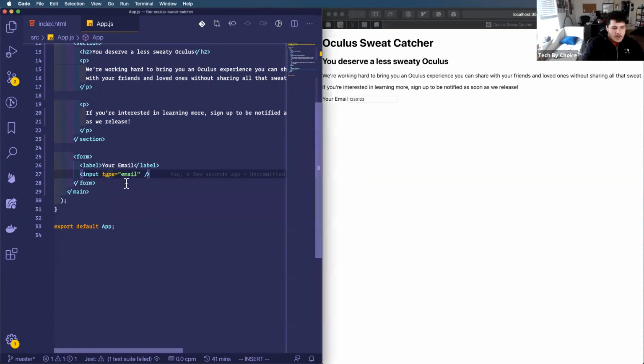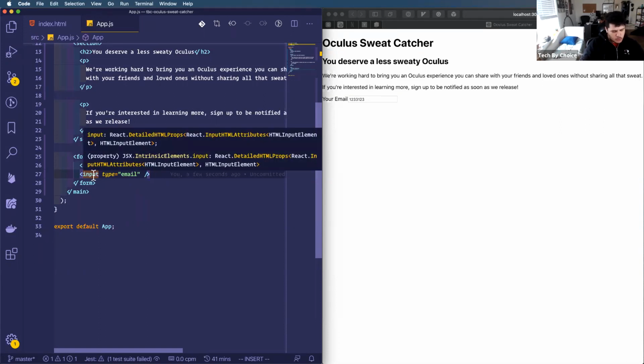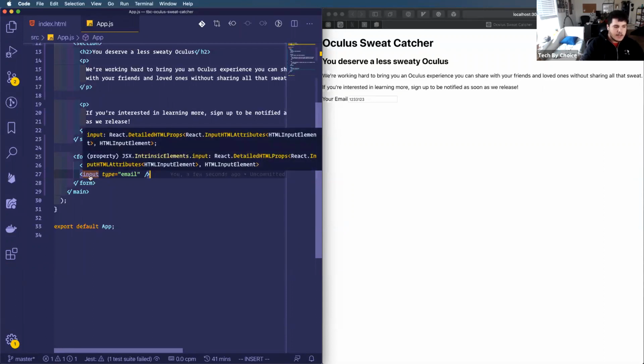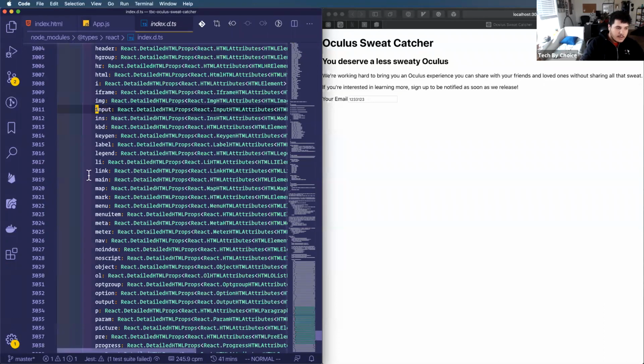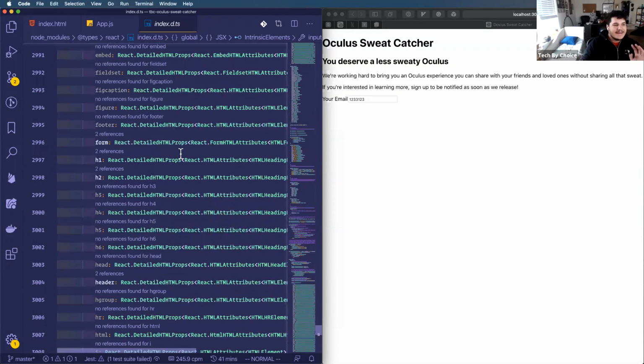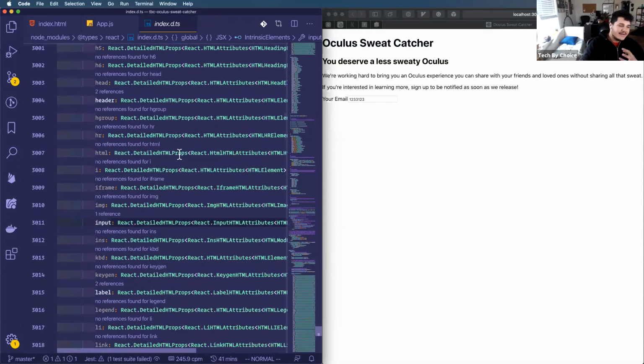So one of the things that I do to figure out what properties I could pass these elements is with VS Code, I can hold command or control. I hold command on Mac. You might have to hold control on Windows. And then I hover over this input that I created. And then when I click on it, it's going to pull up this really long type file.